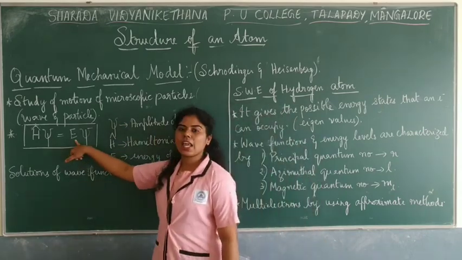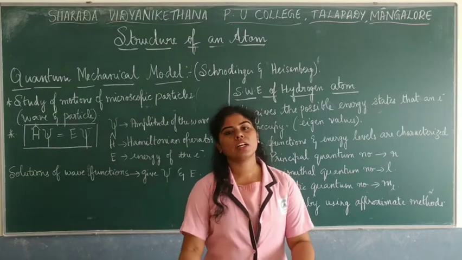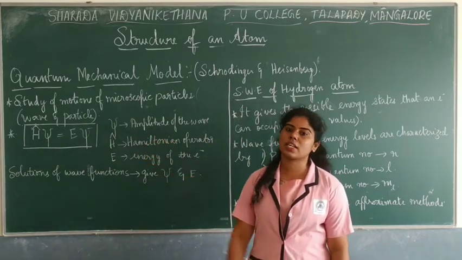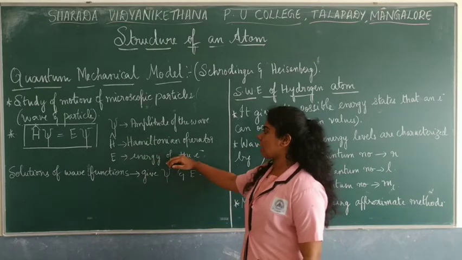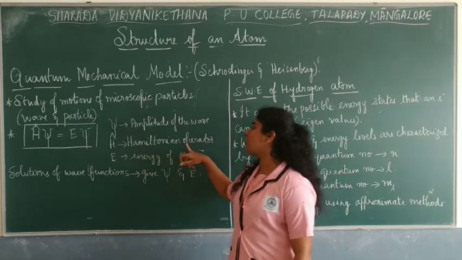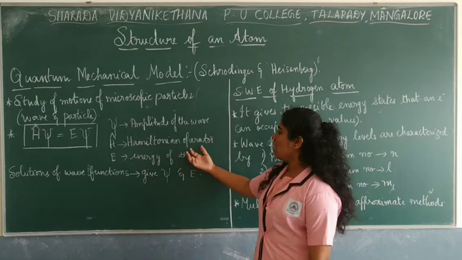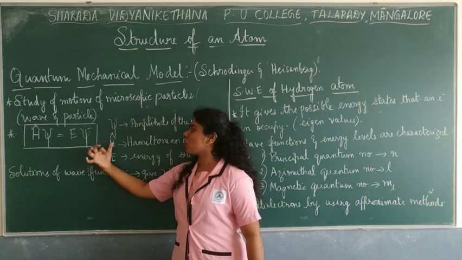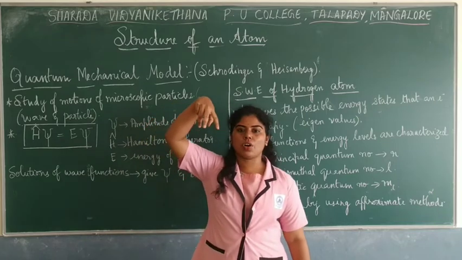Then what must E be? It must be the energy of the particle, or the energy of the electron. What we are considering here is the energy of an electron, and H is the Hamiltonian operator. Hamiltonian operators are usually denoted with an inverted V symbol on top of it.